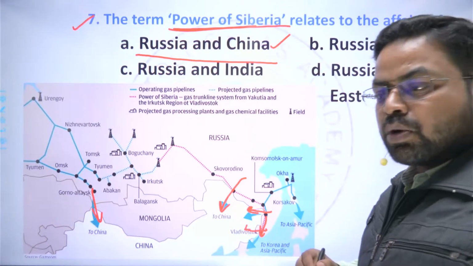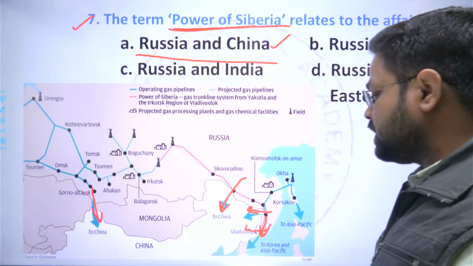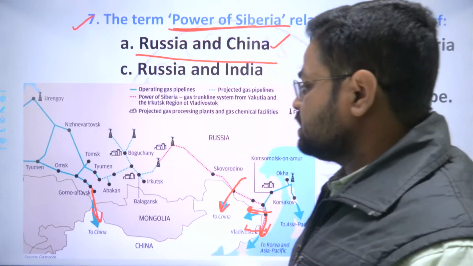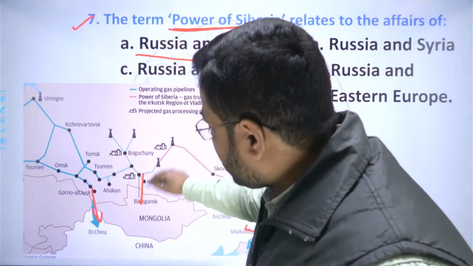They are planning to export the gas also from the Vladivostok peninsula, the Vladivostok region, as well as they will supply the gas to